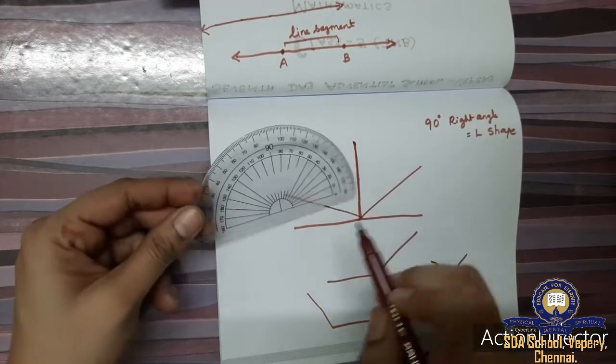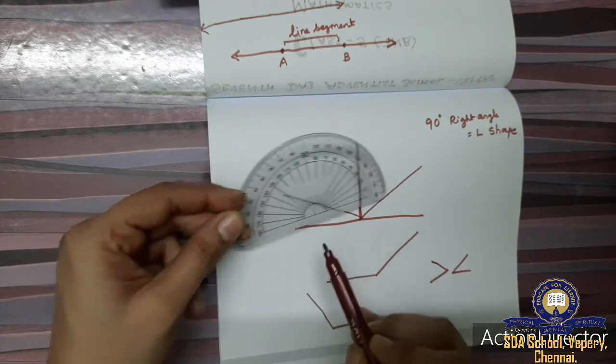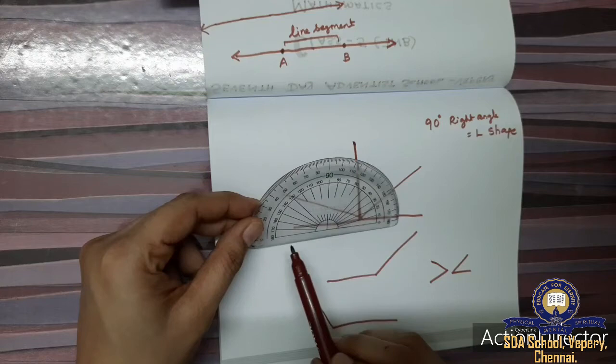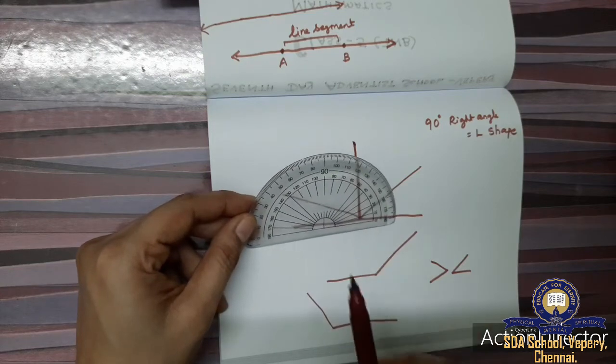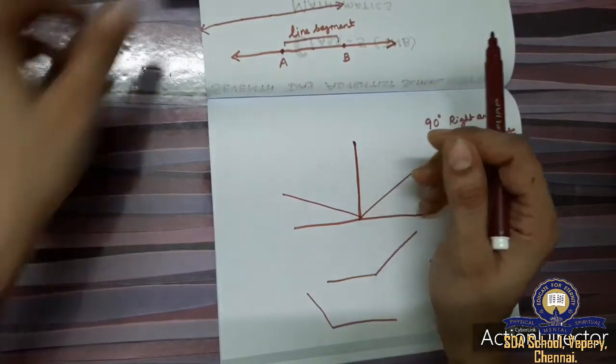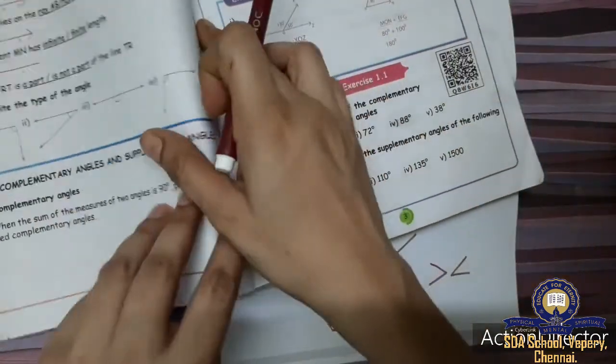Then comes straight angle. A straight angle is 180 degree. It is on the bottom, so it will be a straight line. It is called a straight angle. And 0 degree is equal to zero angle. So these are the types of angle. This we have already studied. Next we shall see one simple exercise here.